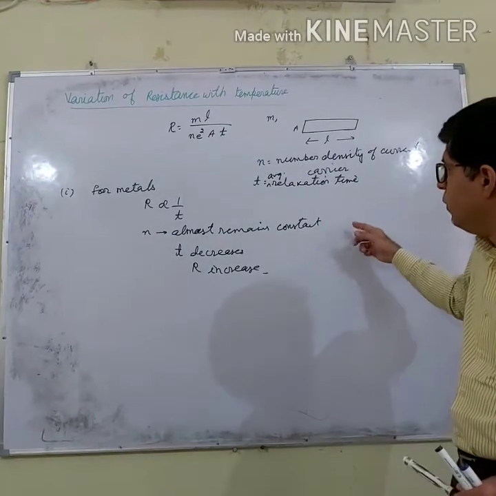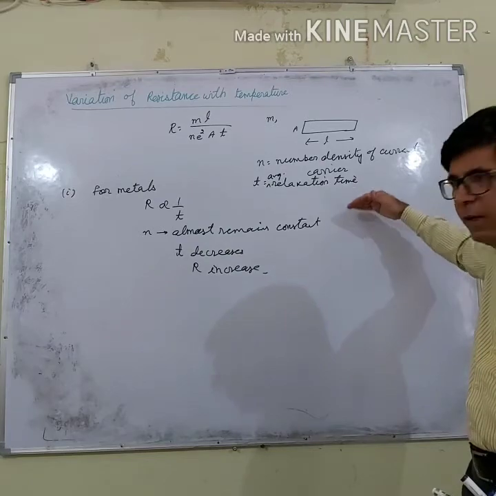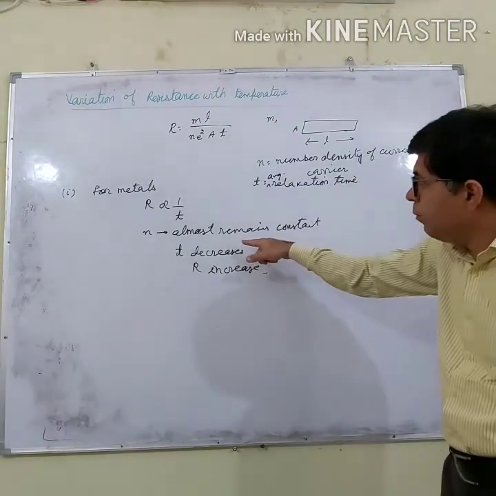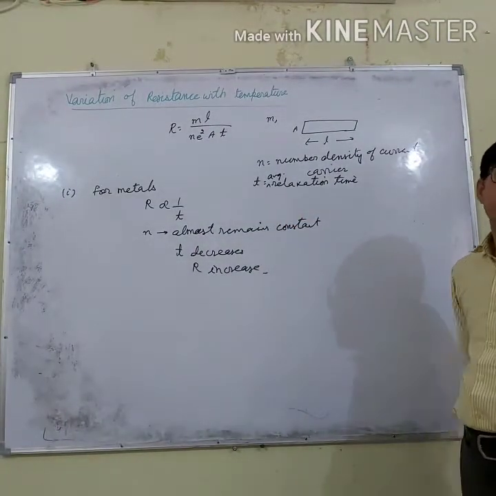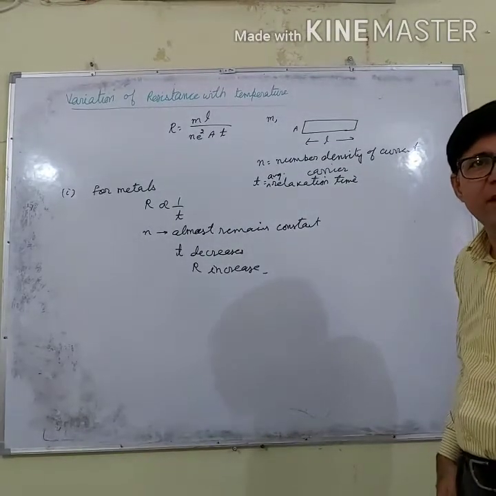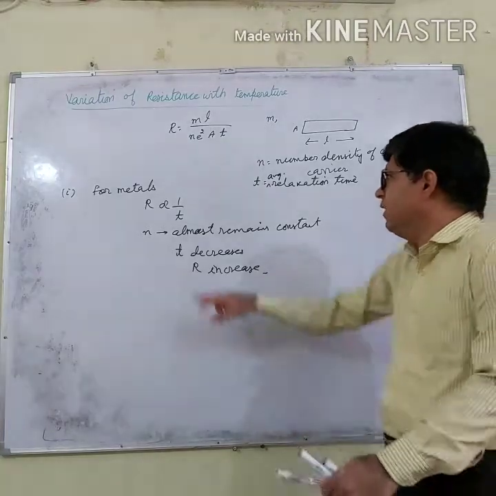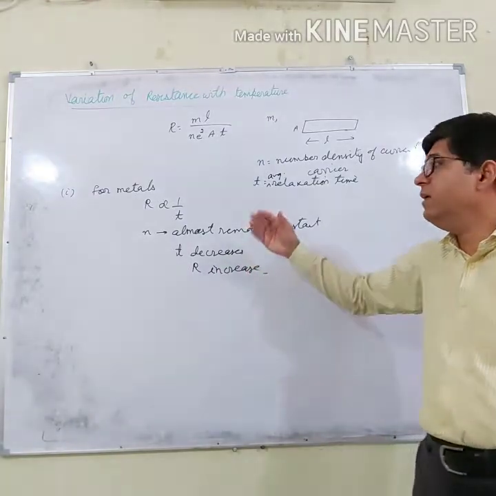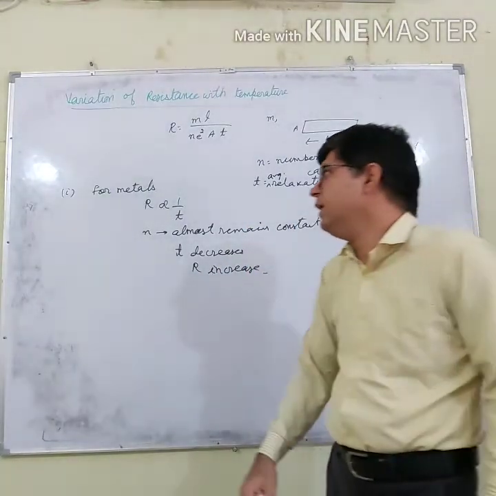The atoms or ions present in the metal start vibrating with larger amplitude, and the thermal speed of the free electrons also increases. With the increase in thermal speed, the number of collisions will increase, and with more collisions the average relaxation time will decrease. And with the decrease in average relaxation time, the resistance will increase.